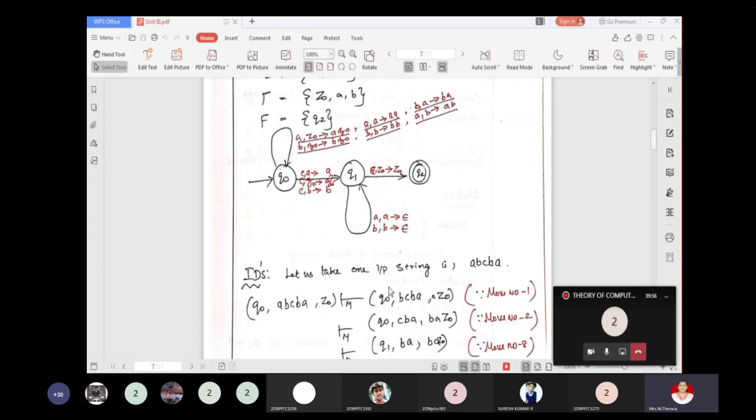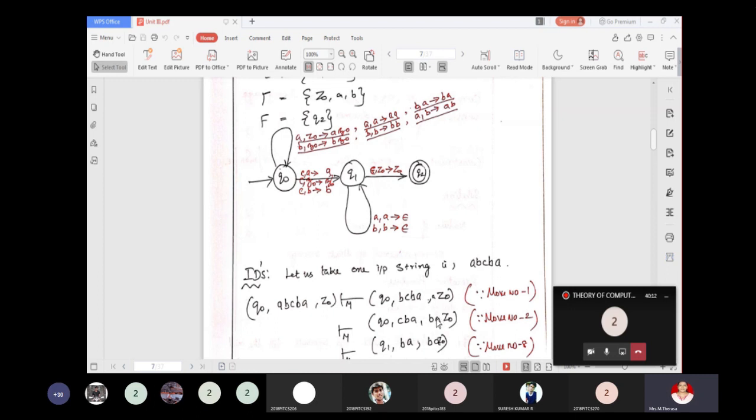Then Q0, B, comma A. Whenever you are in state Q0 and the top of the stack may be A, B or Z0, what you are supposed to do is push the input symbol onto the stack.